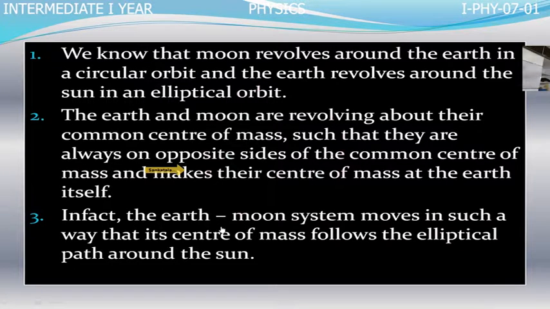In fact, the Earth-Moon system moves in such a way that its center of mass follows an elliptical path around the Sun. So the Earth is revolving around the Sun in an elliptical path. Here, the Earth and Moon system center of mass lies inside the Earth. Then the common center of mass of Earth and Moon system also revolves around the Sun in the elliptical path.